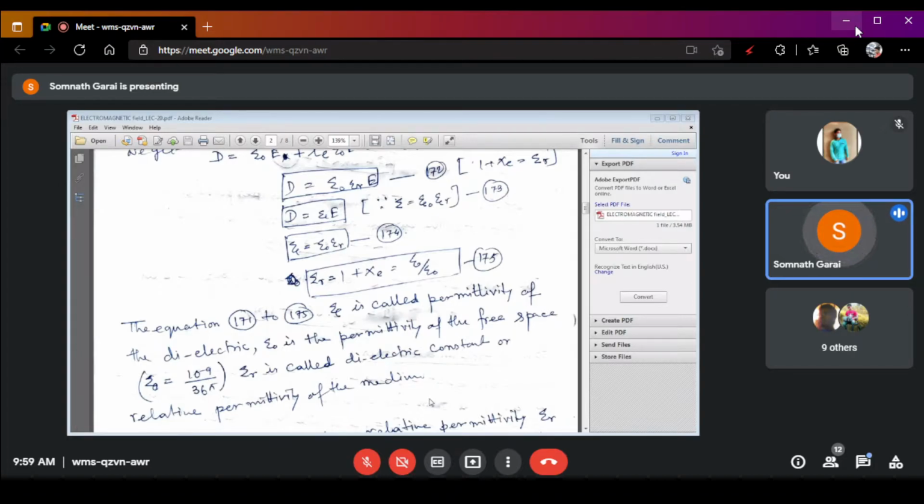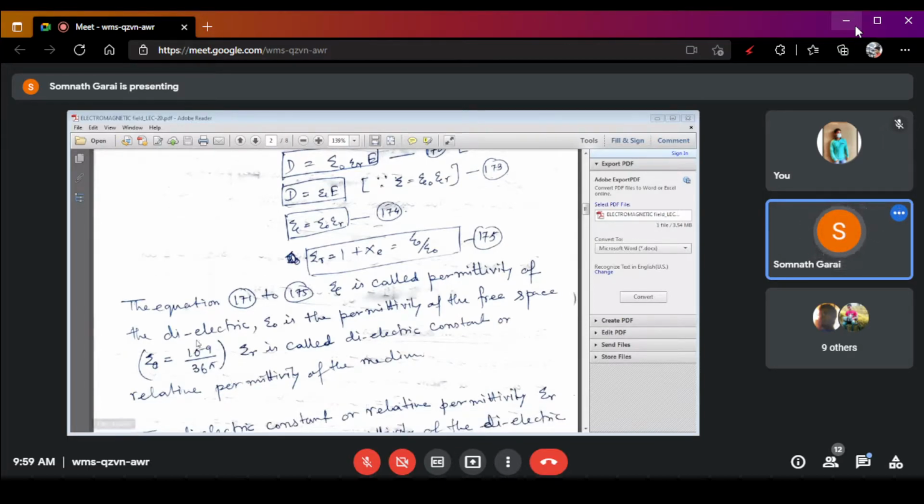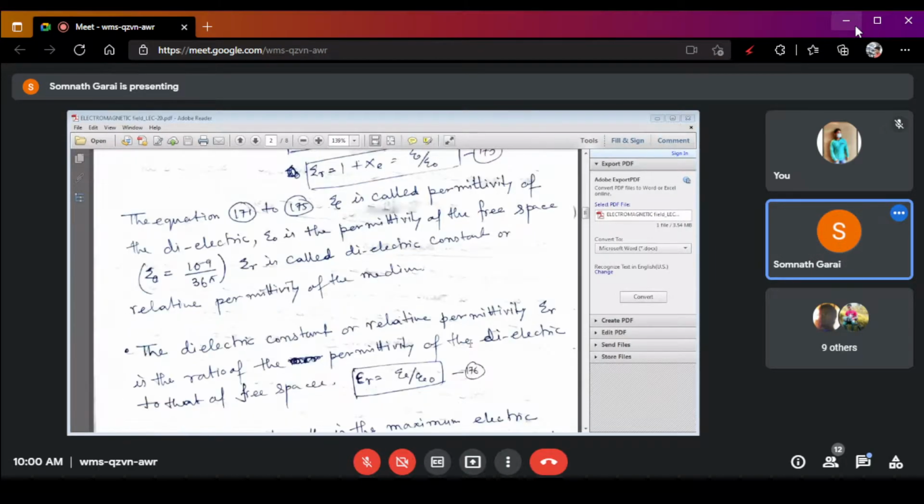And we already know that epsilon naught, whose constant value is 10 to the power minus 9 into 36 pi, is already familiar. Okay. So from equation number 171 to 175, these are all the permeability of the medium, permeability of the dielectric. Epsilon is the permeability of the medium, epsilon naught is the permeability of the free space, and epsilon R is the relative permeability of the medium.